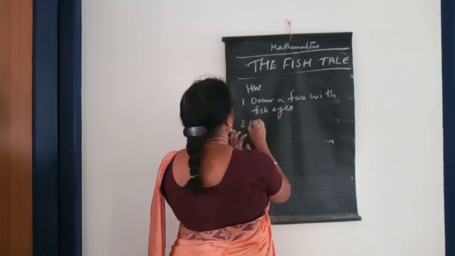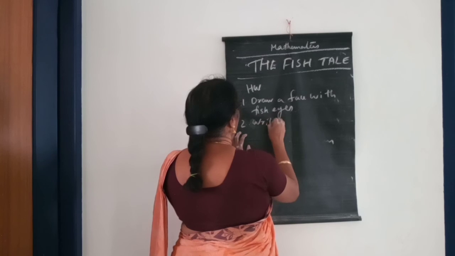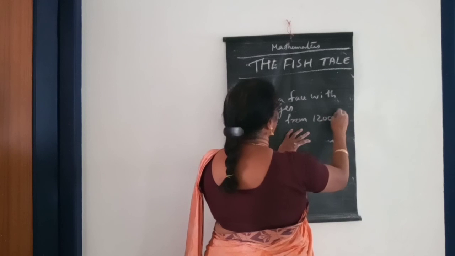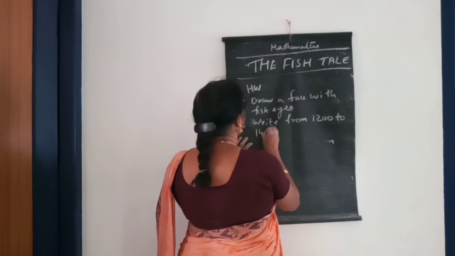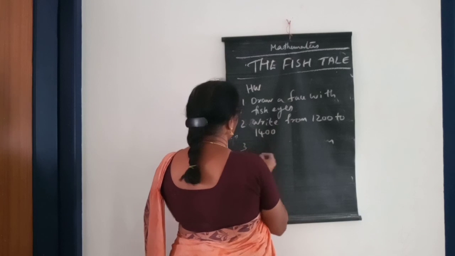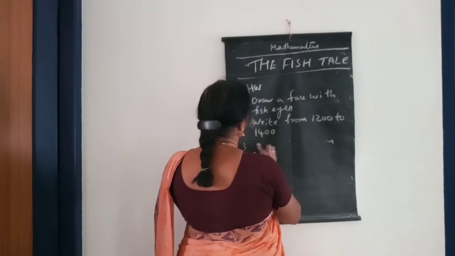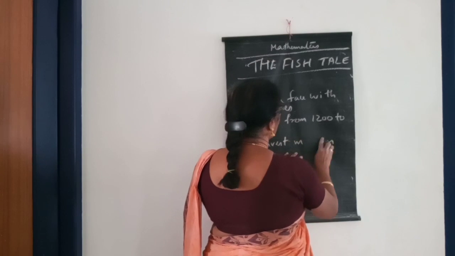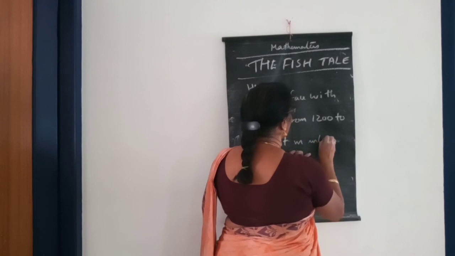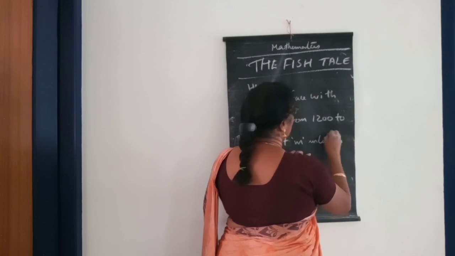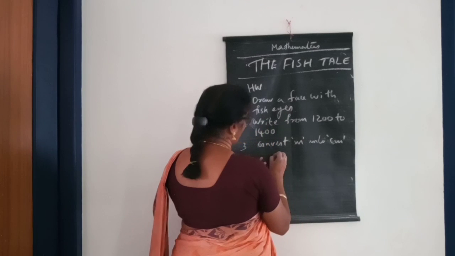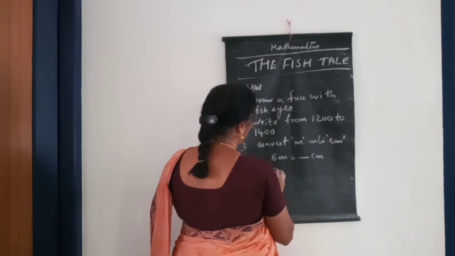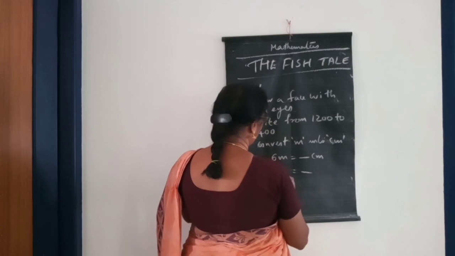Second one, write from 1200 to 1400. Then next one, write or convert meter into centimeter. 6 meter is equal to dash centimeter. 8 meter is equal to dash centimeter.